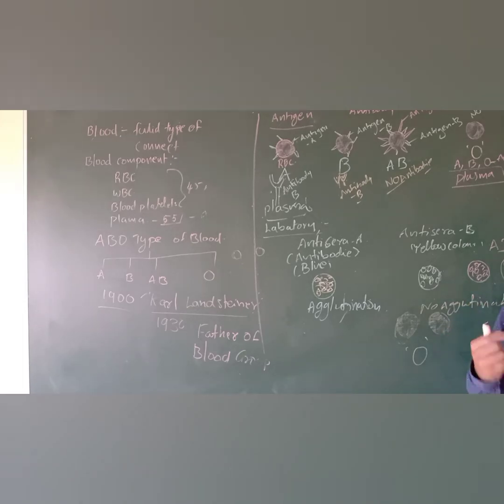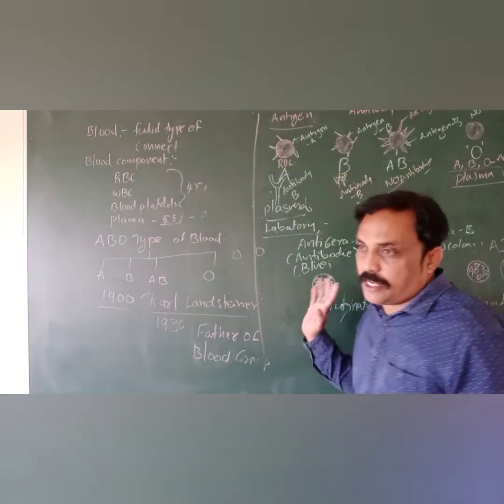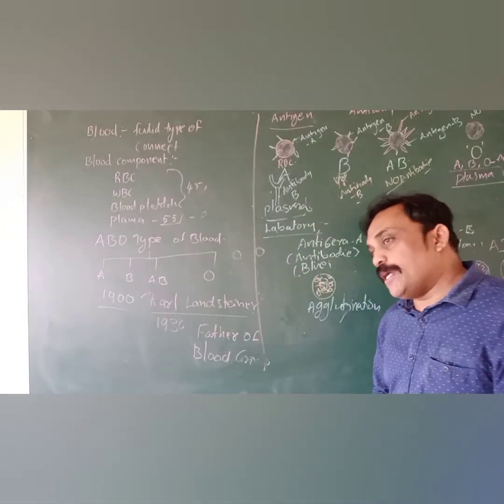For example, I have taken one more blood sample from Sridhar. Sridhar's blood sample is not agglutinated with anti-sera A and anti-sera B. Which type of blood group is that? O type of blood group. Clear, everyone? Okay. This is the types of blood group. Classify the types of blood groups.